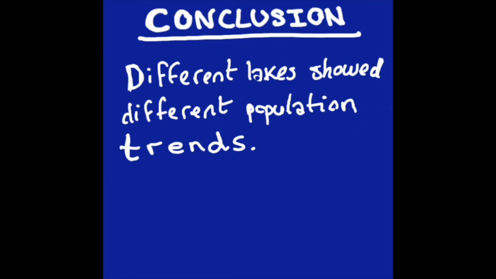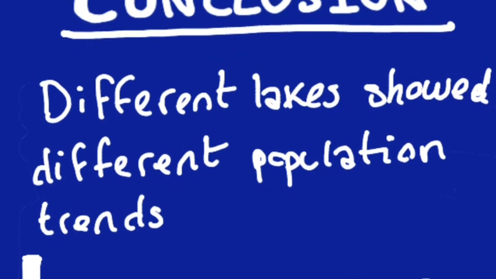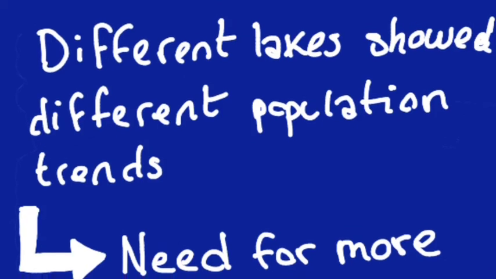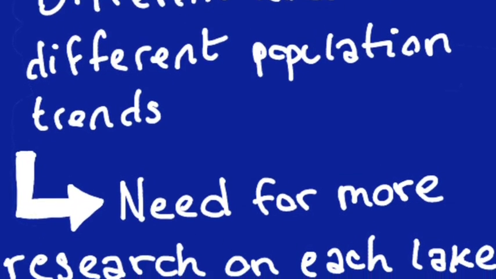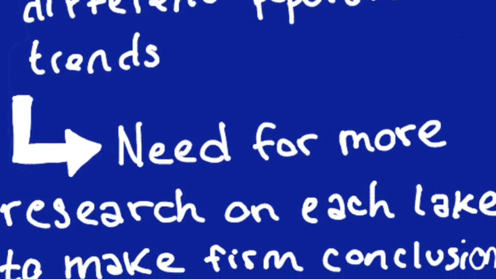In order to be able to prove our hypothesis that fish populations would increase in decades after dam construction, more studies would need to be conducted on specific lakes to be able to make firm conclusions with empirical evidence.